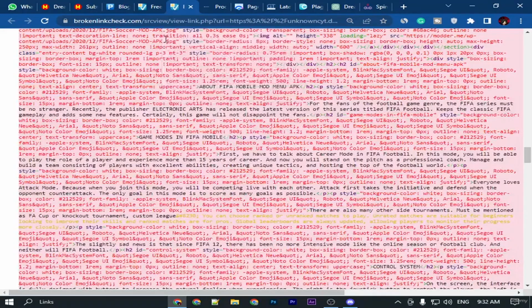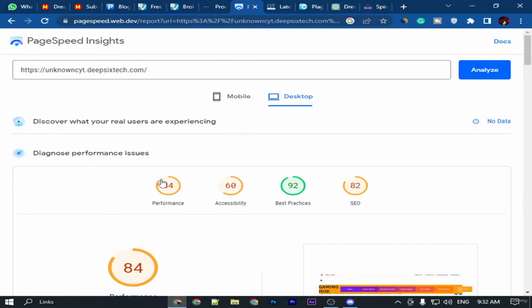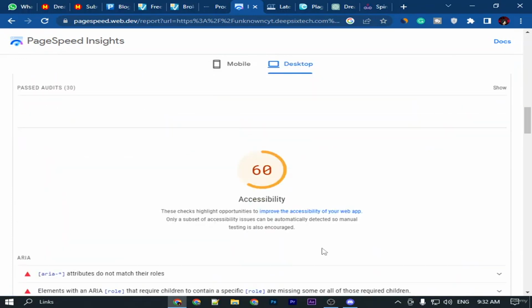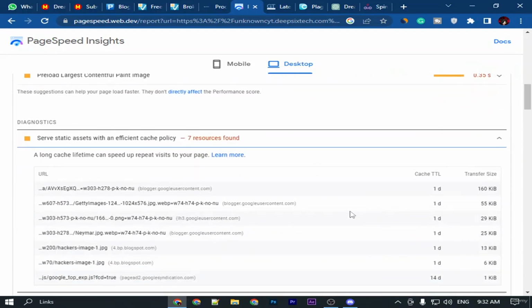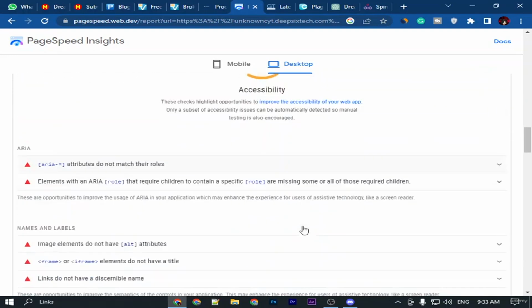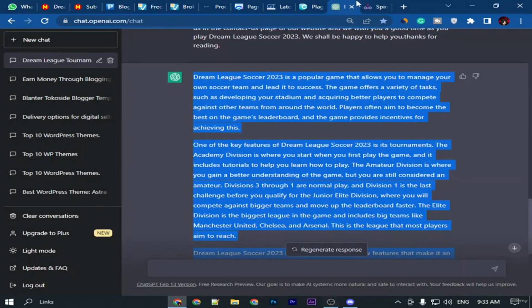You have to fix your broken link, and the website performance will be 100, SEO 100%, and performance will be 80 or so. That's good. You have to increase SEO. Here you will get all the errors and everything. You have to fix that, and these are the tricks you can use to get 100% approved.